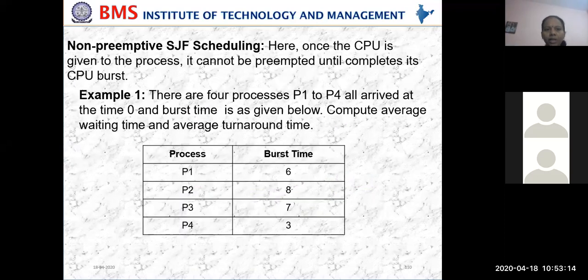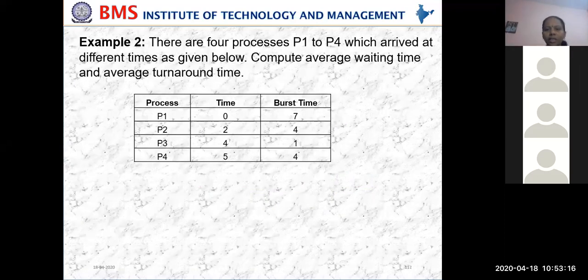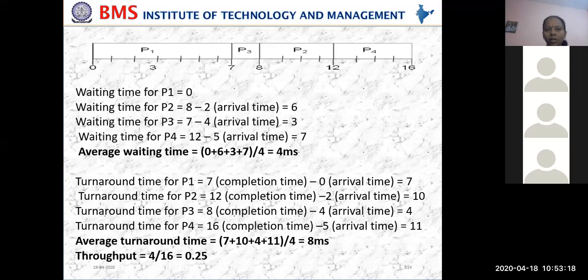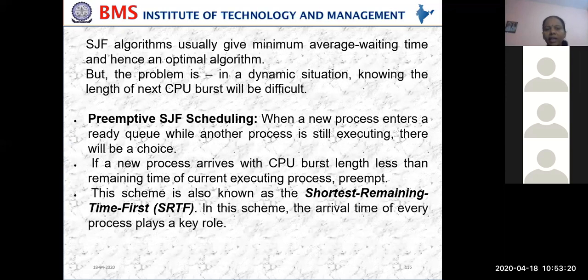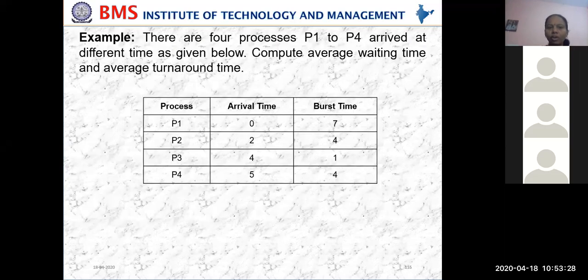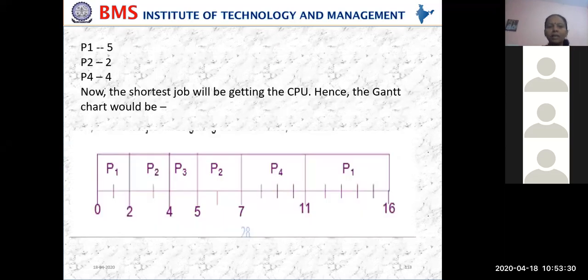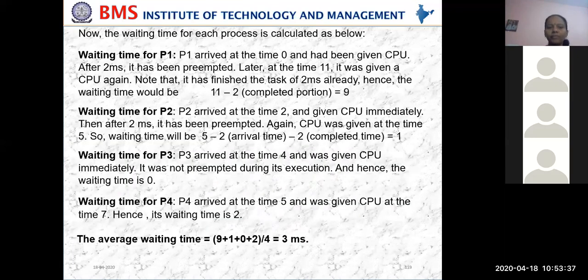In the last class, we were seeing about SJF, which was both preemptive and non-preemptive. We have seen some examples: how to solve and how to draw a Gantt chart. For all the examples, we wrote the waiting time and the turnaround time along with the average throughput.